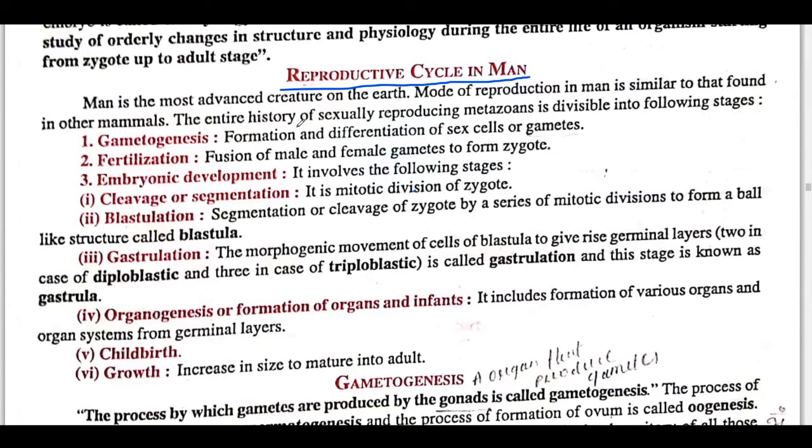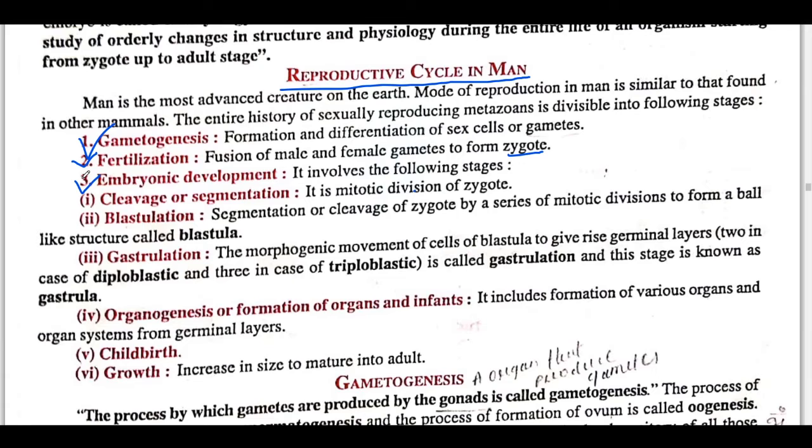So, the entire history of sexuality, reproduction, metazoon is divided into following basic steps. So, in this chapter, we are going to learn all these steps in brief. First is gametogenesis. Gametogenesis means formation and differentiation of sex cells or gametes, means in short formation of gametes. Second is fertilization. Fertilization means fusion of male and female gamete to form zygote, means the formation of zygote.